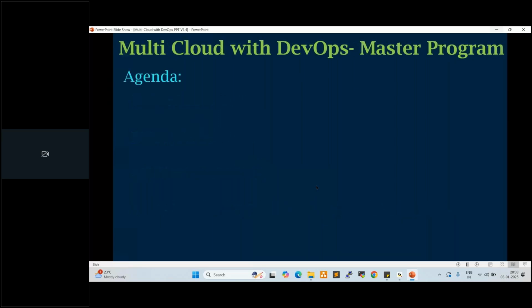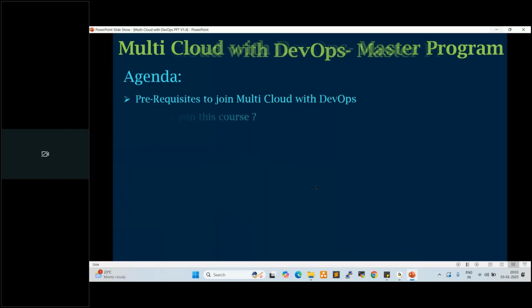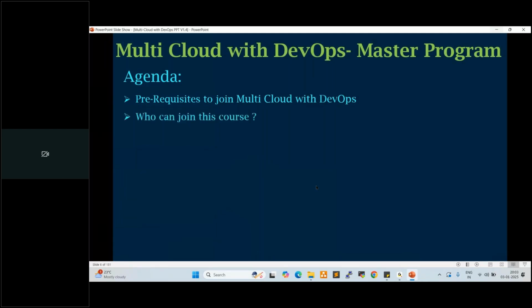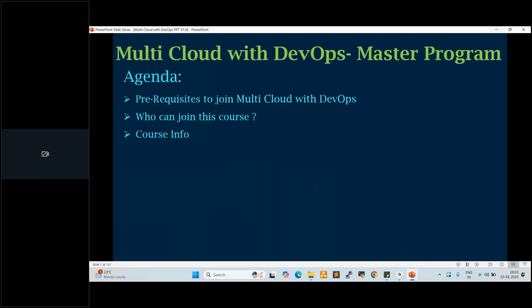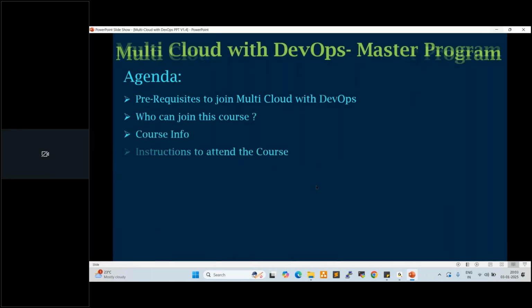So today's agenda here is: what are the prerequisites to join multi-cloud with DevOps? What we required before joining the DevOps course. And also who can join this course, who can learn this course, and the course information and instructions to attend the course.